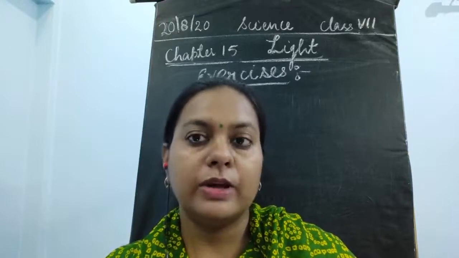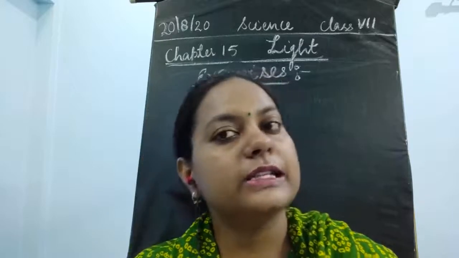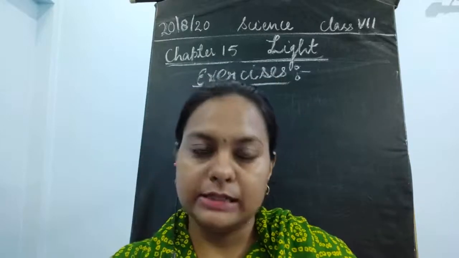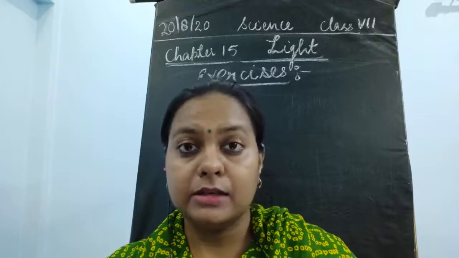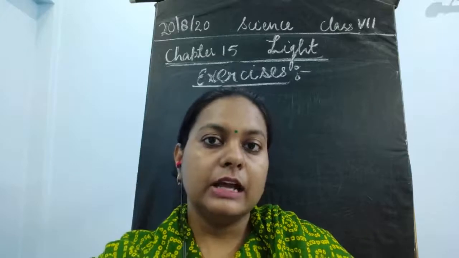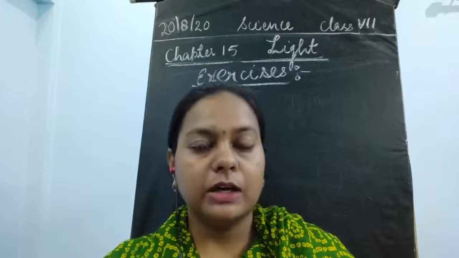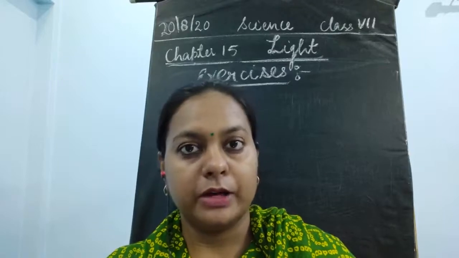This is how we see colors also. If you look at all the things present in the surroundings, they are colorful. And why are these colors visible to us? Because the light which falls on the surface gets reflected, and whichever colored light is reflected is the color of that particular object.